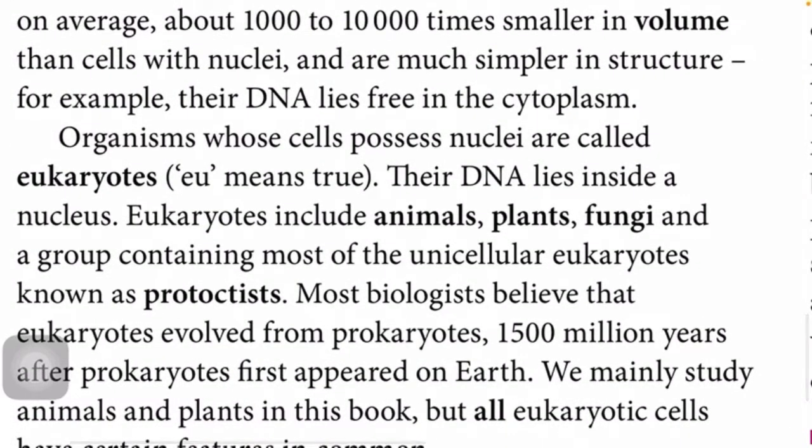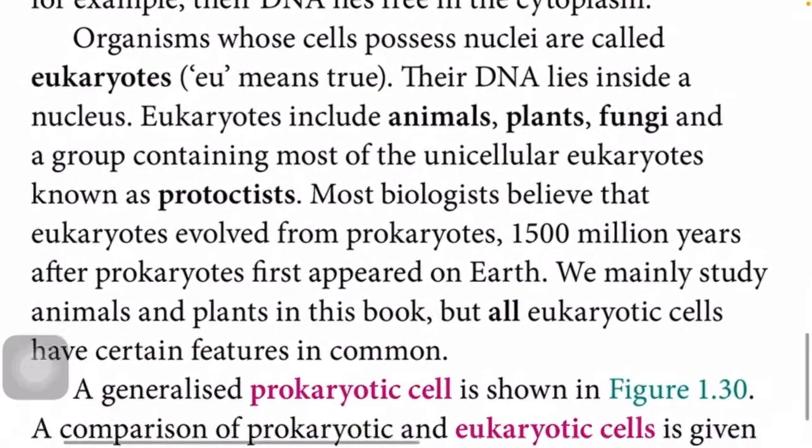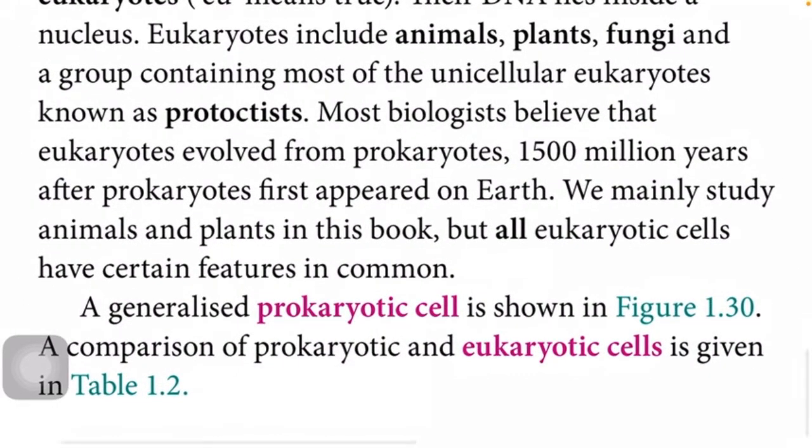Organisms whose cells possess nuclei are called eukaryotes. Their DNA lies inside the nucleus. Eukaryotes include animals, plants, fungi, and a group containing most of the unicellular eukaryotes known as protoctists. By what features protoctists, animals, plants and fungi differ, you will learn in your taxonomy chapter.